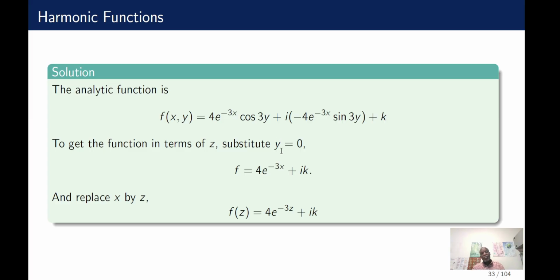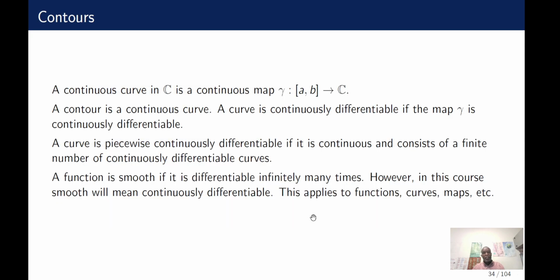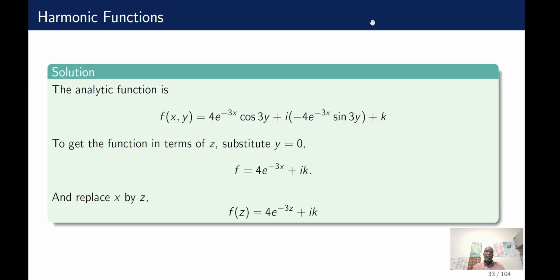If y is equal to 0, our complex number is now real, so you can replace x by z, and then you have this. This function is the analytic function that we had, and its components are harmonic. So that's how we use the Cauchy-Riemann equations to obtain harmonic conjugates. Let's stop there for today.